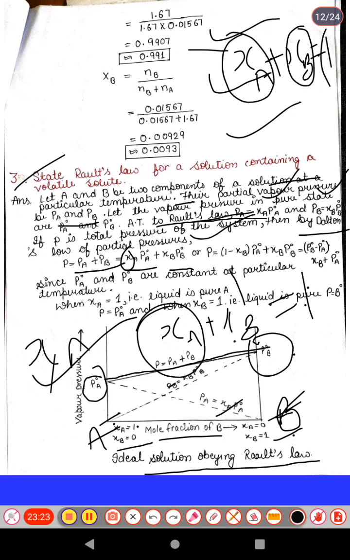Putting the value here, (1 minus XB) PA naught plus XB PB naught equals PA naught plus (PB naught minus PA naught) XB. PA naught and PB naught are constants for a particular temperature. When XA is 1 and the liquid is pure A, PA equals PA naught. These are the basic terms which are also defined.